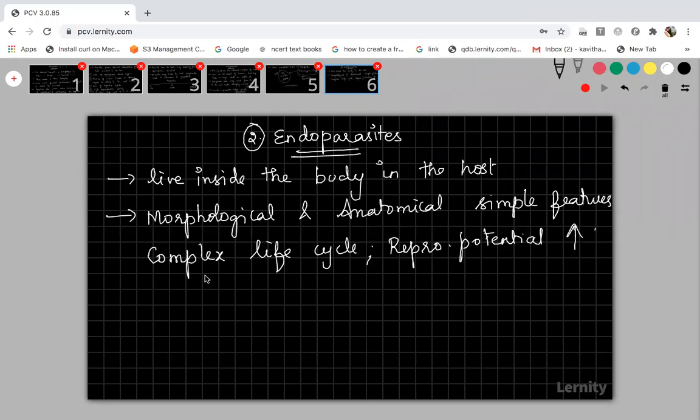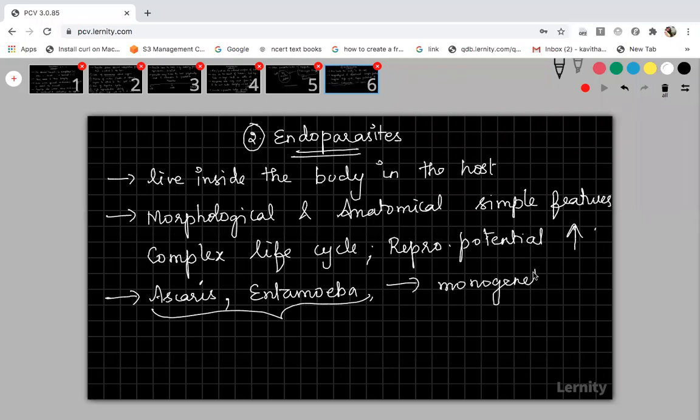They can be monogenetic, they can be digenetic. You know what is monogenetic, what is digenetic. All the diseases you studied in human health, I don't want to list down. Anyways, I'll tell you. Ascaris, roundworm, which causes ascariasis. Then Entamoeba, which causes amoebiasis. These two are examples for monogenetic parasites.